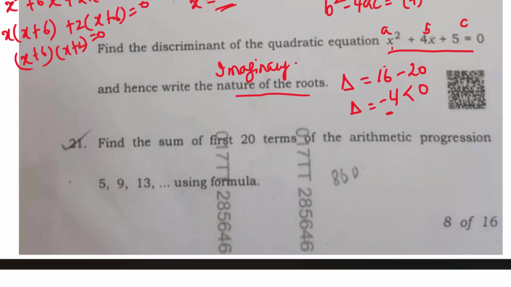Next, question number 21. Find the sum of the first 20 terms of the arithmetic progression. So in an AP, how do you find the sum of n terms? Sn is equal to n by 2 into 2a plus n minus 1 into d, right? So here what is a? A will be 5. What will be d? The common difference will be 9 minus 5, right?